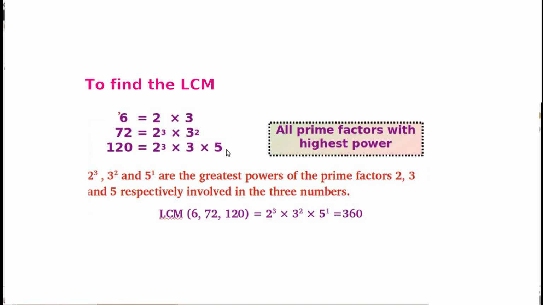And the highest power of 5 is 1. So 2 cube, 3 square and 5 raised to 1 are the greatest powers of the prime factors 2, 3 and 5 respectively involved in the three numbers. Therefore, LCM of these three numbers equals 2 cube into 3 square into 5, that is equal to 360.